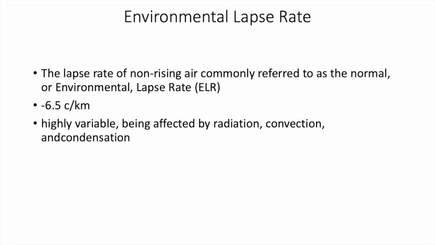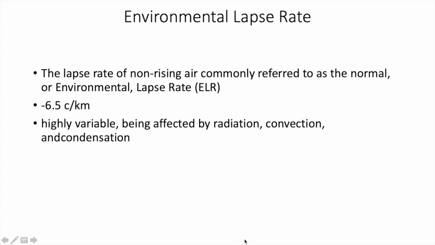Now let's discuss in detail the environmental lapse rate. It is also known as the simple lapse rate or normal lapse rate, sometimes written as ELR. The average value of the environmental lapse rate in the troposphere is 6.5 degrees Celsius per kilometer, and as you move up there is a decrease of 6.5, so we consider minus 6.5.